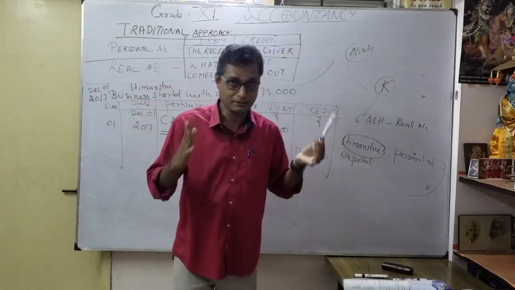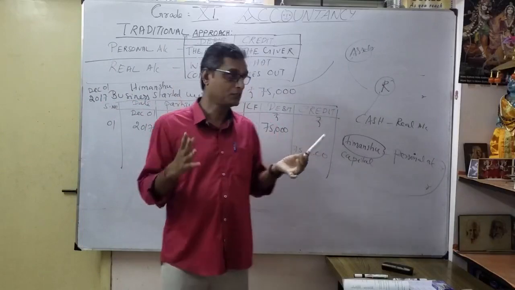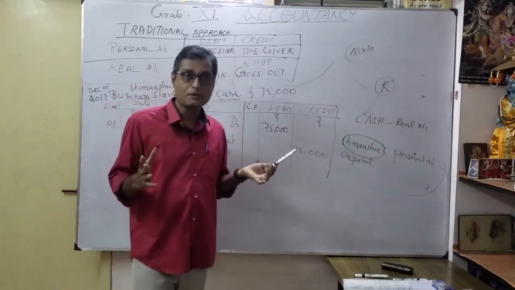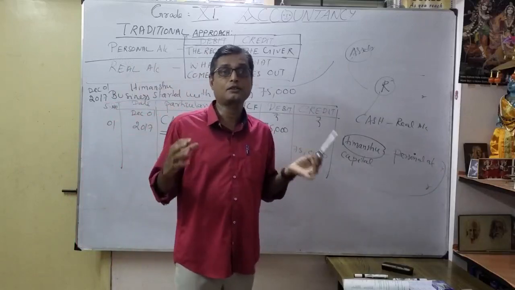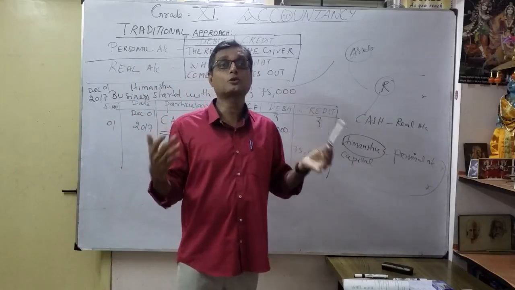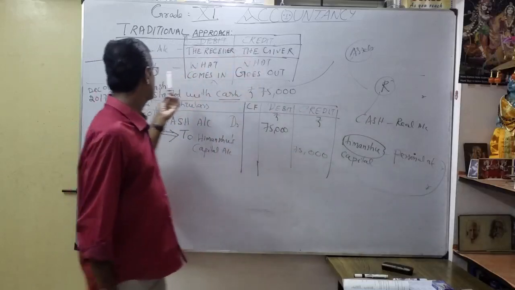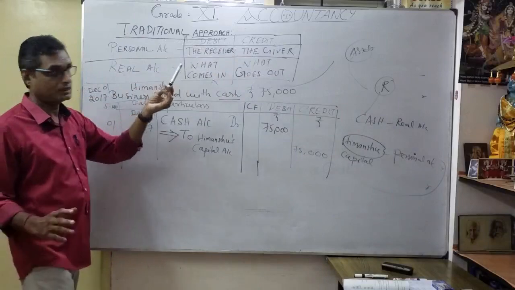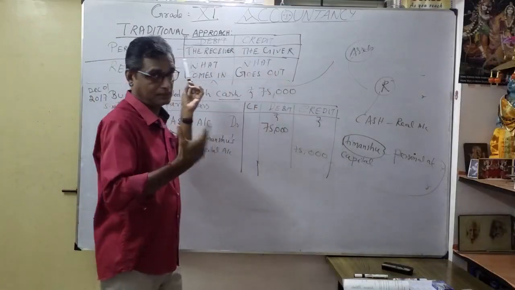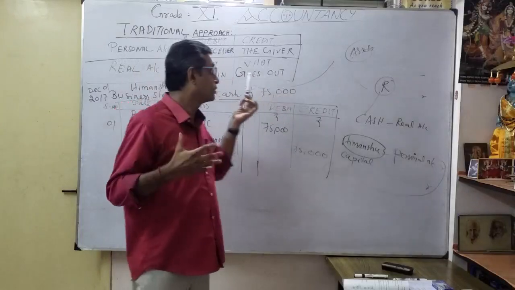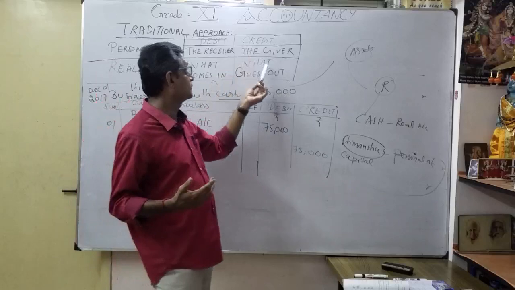First you want to identify, right now we are discussing only two, correct? Personal account or real account. So cash is coming under real account. Why is it a real account? Because it is an asset. So what's the real account rule? Debit what comes in, credit what goes out. If you write like this, you will be able to understand. As an idea, later on we can memorize. Now you want to memorize the rule, correct? Debit what comes in, credit what goes out.